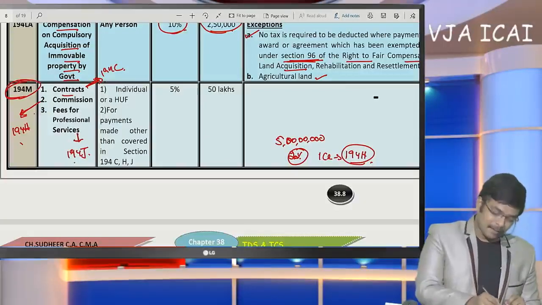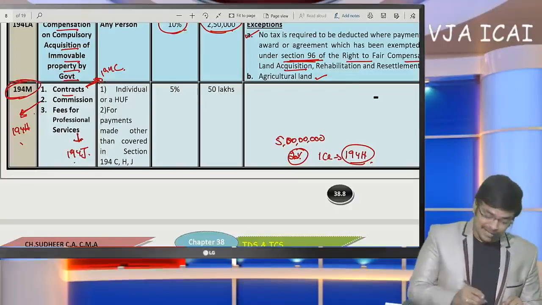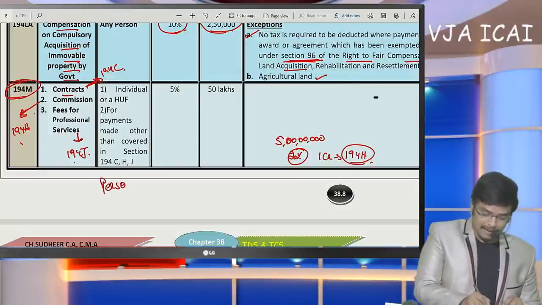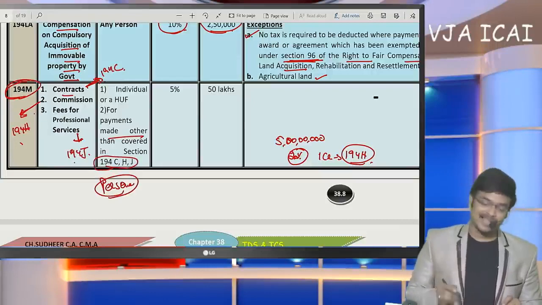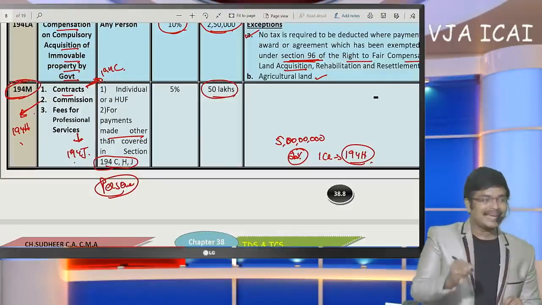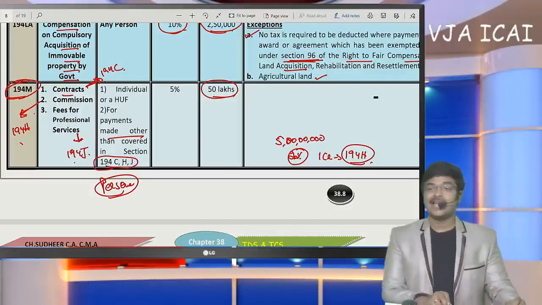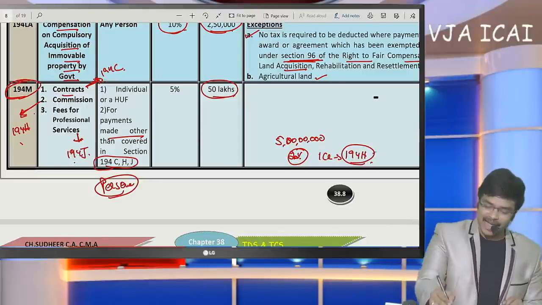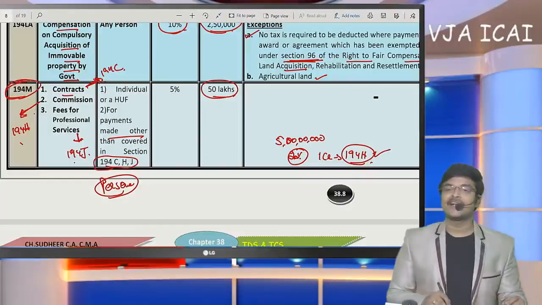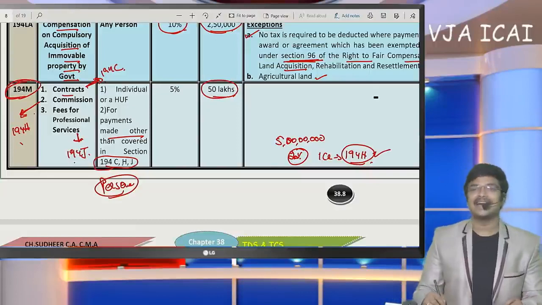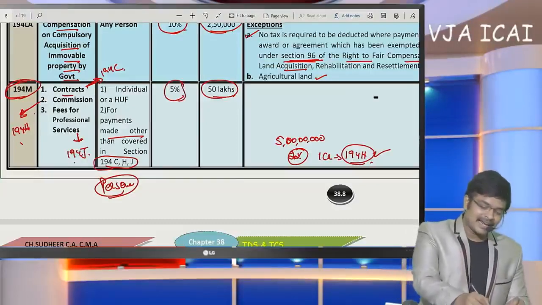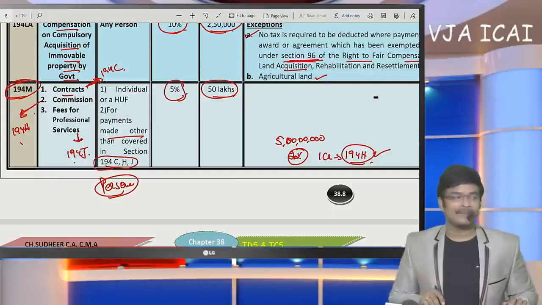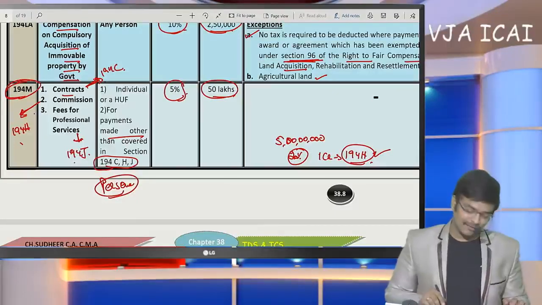contract payment, commission payment, professional fees payment, which are made for personal purposes, other than under 194C, H and J, and we are going to make payment in excess of 50 lakhs, for example if here I am going to pay commission of 1 crore, then TDS has to be deducted under 194M. In excess of 50 lakhs, TDS at the rate of 5% has to be deducted. This was regarding section 194M.